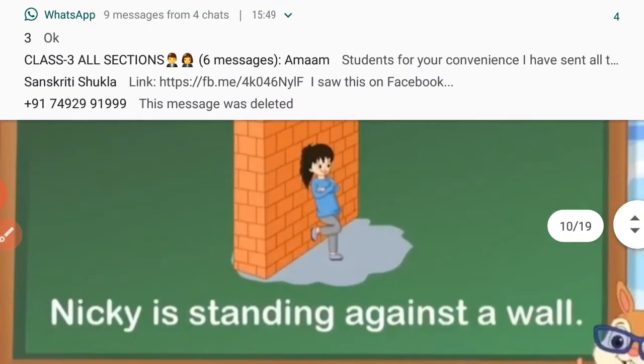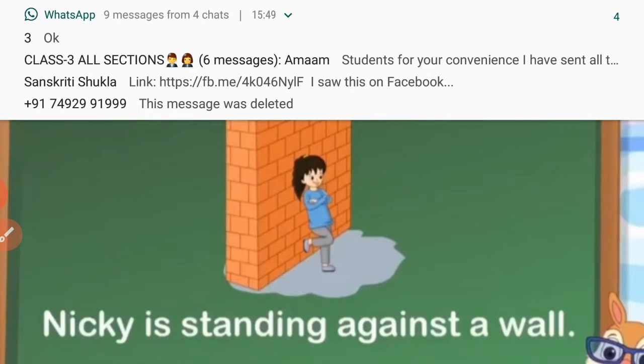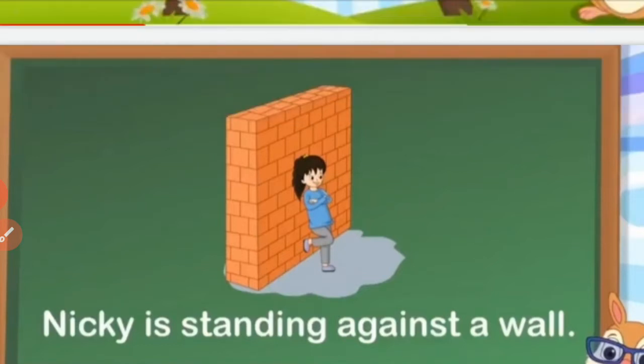Now Nikki is standing against a wall. You can see Nikki is standing against a wall. Nikki here is a noun, and the word against is showing the relation of Nikki with the wall.